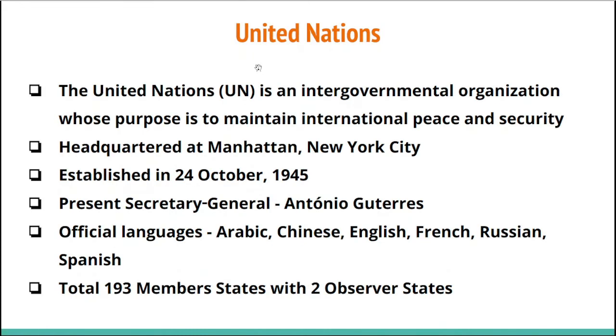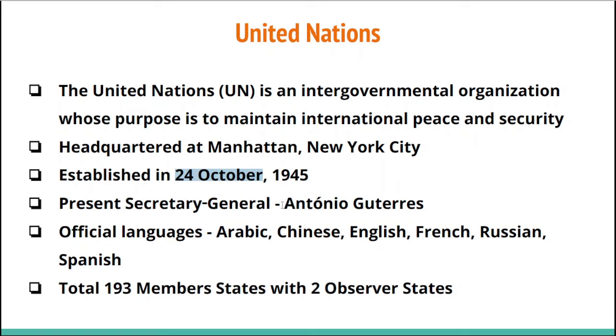Now let's move on to the United Nations and talk about this organization. We are all aware of the United Nations. It is an intergovernmental organization whose main purpose is to maintain international peace and security. It is headquartered in Manhattan, inside New York City. It was established in the year 1945 on 24th October. The present Secretary General of the United Nations is Antonio Guterres.